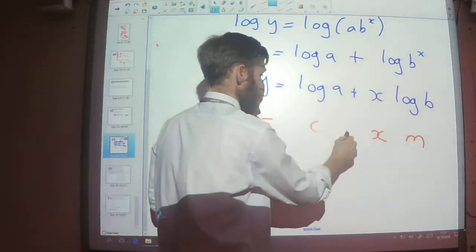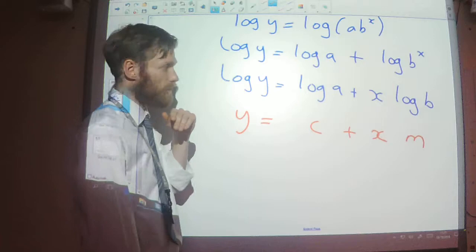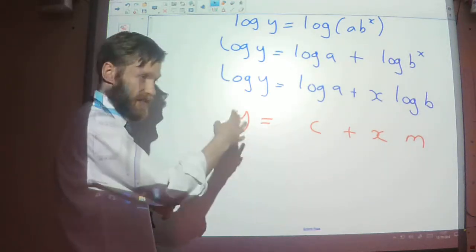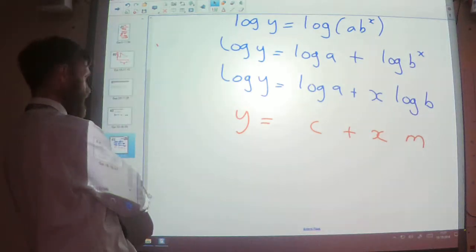And this is going to be my c. Right, so that's sort of the mathematical theory behind it. Let's have a look at a couple of examples that might make it a bit clearer.